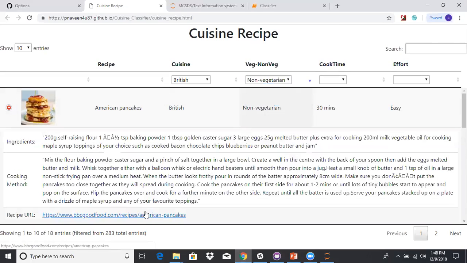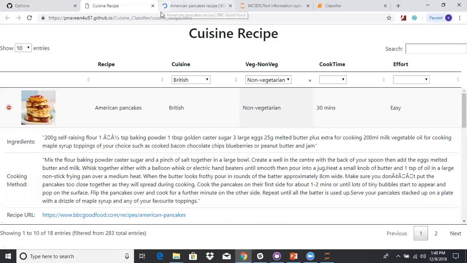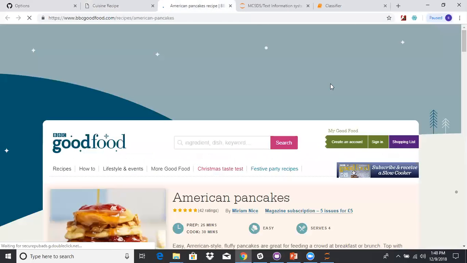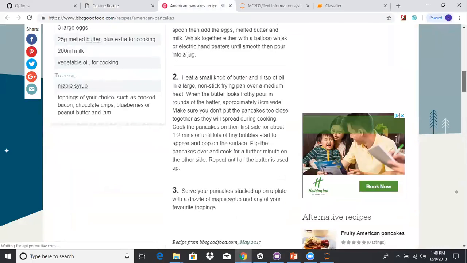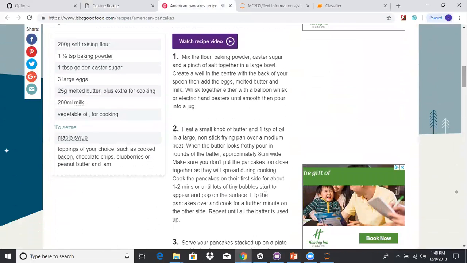There's one more additional option here: you can go to the recipe URL. This is the actual recipe URL from where we scraped the data for the project. Here you can find all kinds of details like prep time, the ingredients used, and the cooking method. All these details can be found on this website.